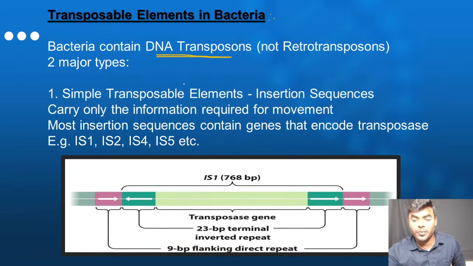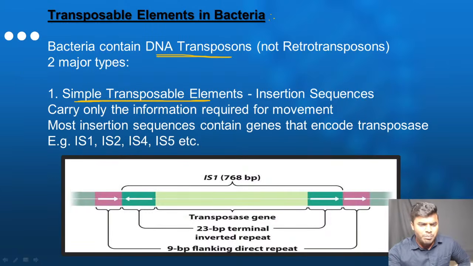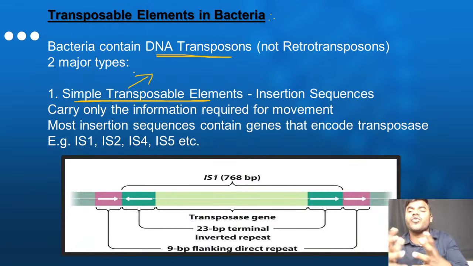I am requesting all of you to pay attention. Don't get confused. I'll explain it in a simple way. The 2 types of transposable element. The first one we can call simple transposable element, and the second one we can call, friends, composite transposable element. I can tell you in simple words. A simple transposable element does not contain any external information which is required for the bacteria.